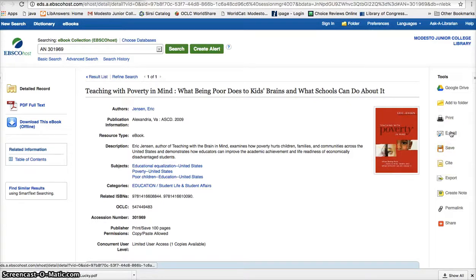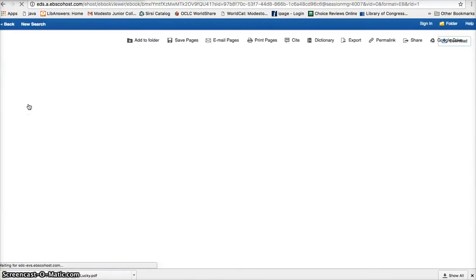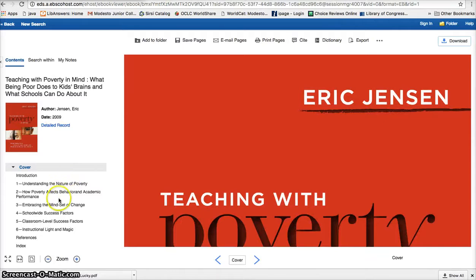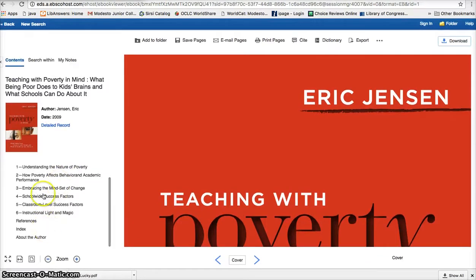I can email myself the citation. I can get a link, a permalink that will take me straight to the book if I want to go back to it at another time. But if I just want to read it, I'm going to click here on PDF full text, and the book will open up here in my browser. I can jump straight to one of the chapters, if I wish. But I can also search within the book by clicking here